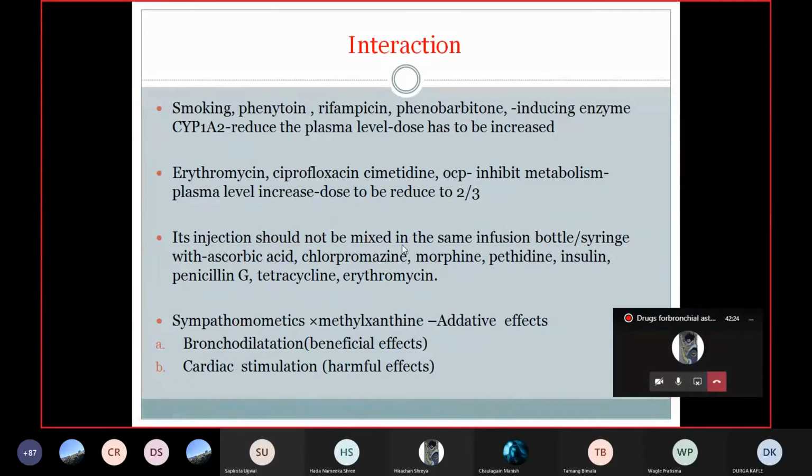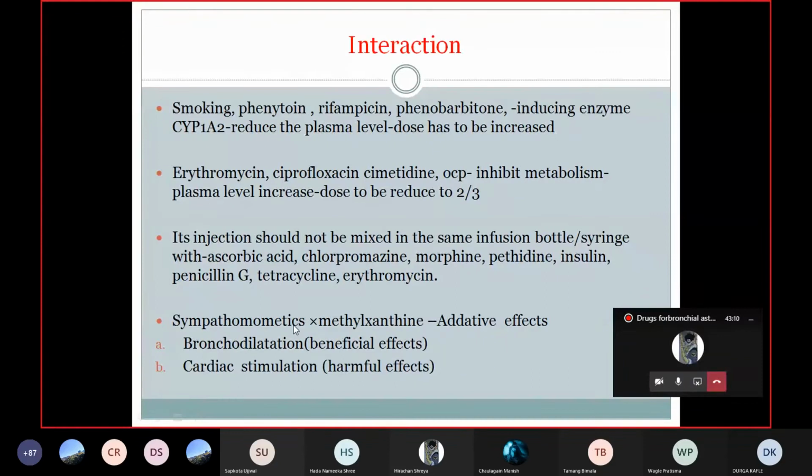Its injections should not be mixed in the same infusion bottles or syringes with ascorbic acid, chlorpromazine, morphine. These all are acidic drugs. And aminophylline and theophylline are basic drugs. So these drugs should not be infused in the same syringe or same bottle with the acidic drugs, because there is an acid-base reaction and the drugs become neutralized. There is no effectiveness of the particular drugs that are given. That's why never combine these drugs in the same syringe. Aminophylline and theophylline should not be mixed in the same syringe with these drugs: ascorbic acid, tetracycline, erythromycin. These all are acidic drugs.